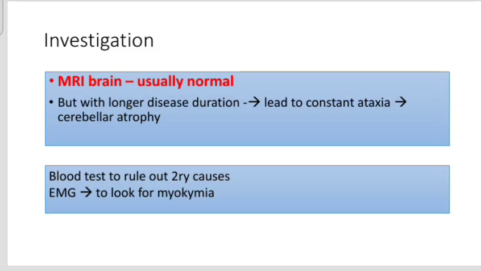Investigation-wise, their MRI brain is usually normal. But as the disease progresses with time, they develop constant ataxia, and by that time they can have cerebellar atrophy. Other investigations: some blood tests are done to rule out other secondary causes, and EMG to look for the myokymia.